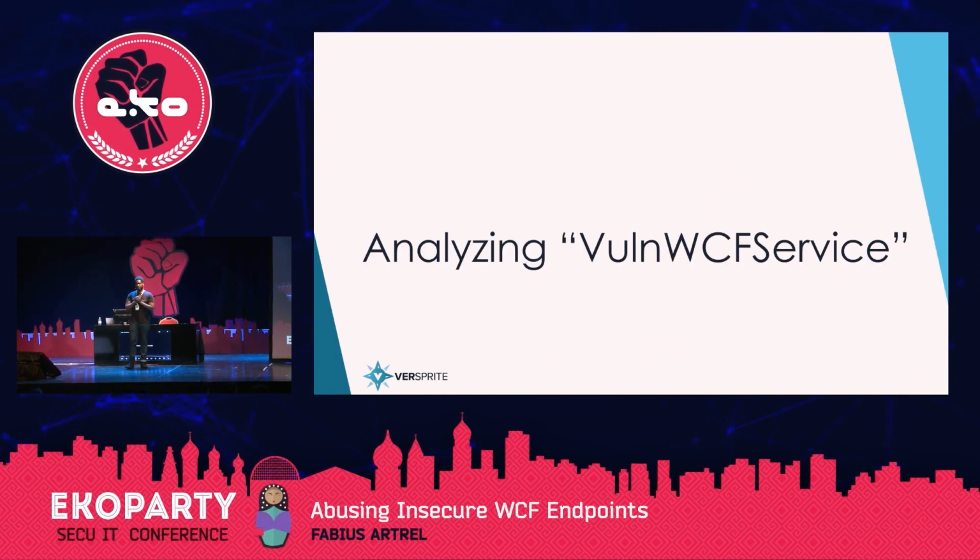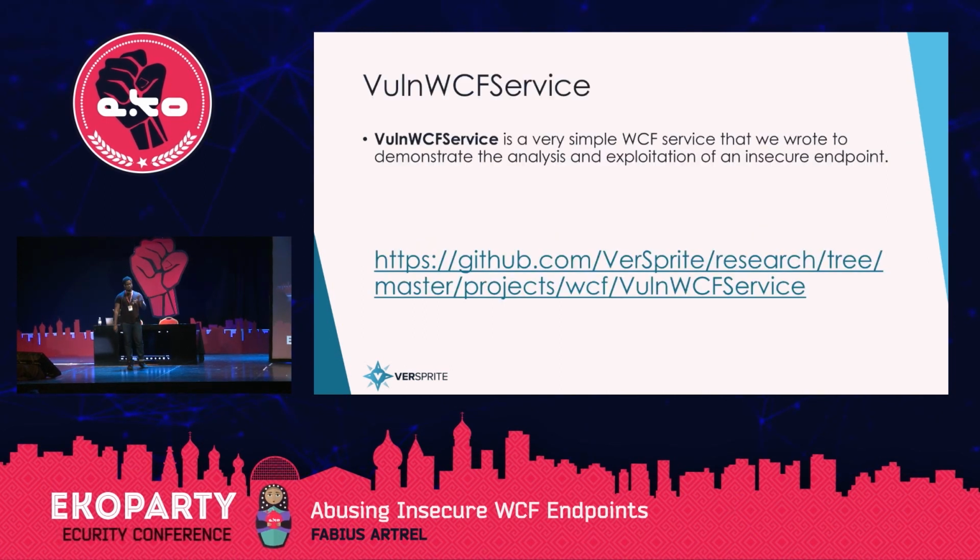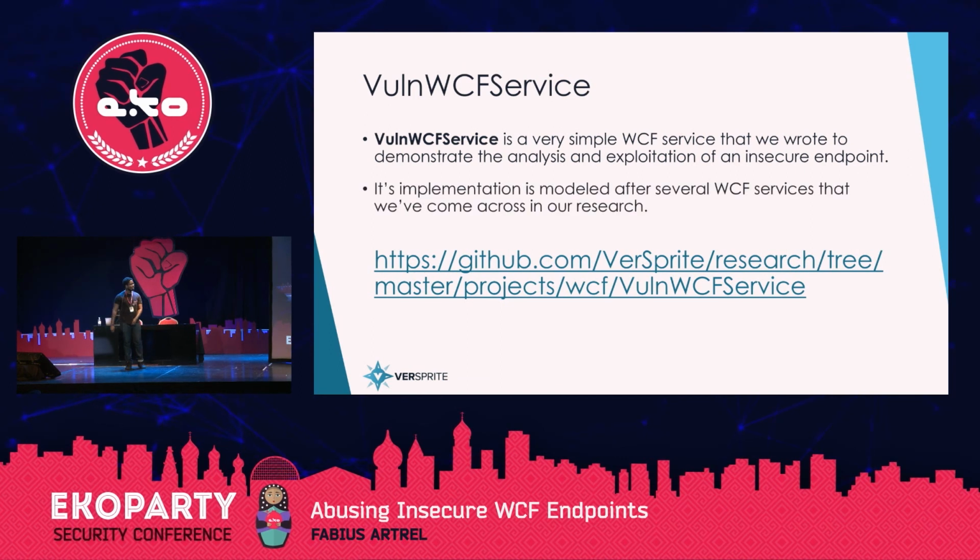So now that we've talked about how to find the target, I'm going to talk about how to analyze Vuln WCF service, which is the service that we found. Vuln WCF service is a service that we developed to demonstrate the analysis and exploitation of abusing WCF endpoints. It can be found here on GitHub at VerSprite's GitHub repository. And its implementation is modeled after the different code bases that we analyzed that use WCF technology.